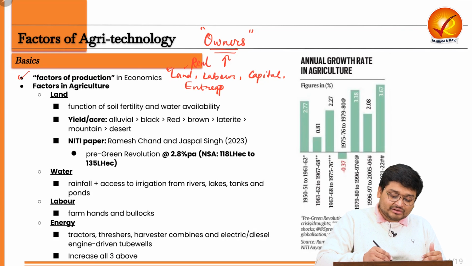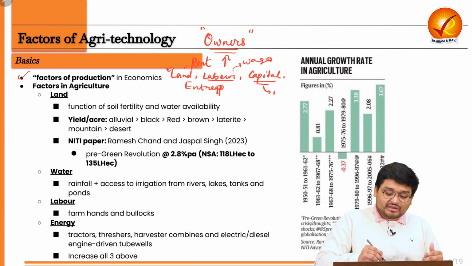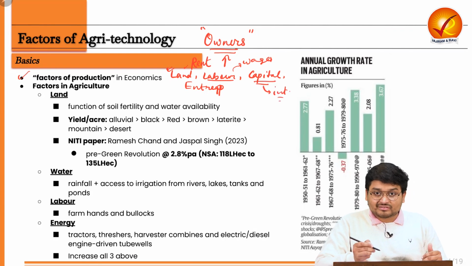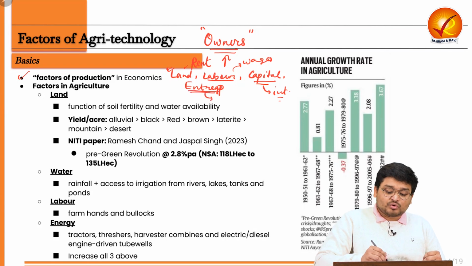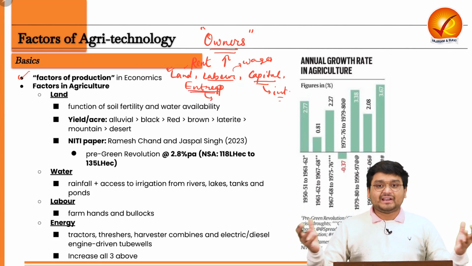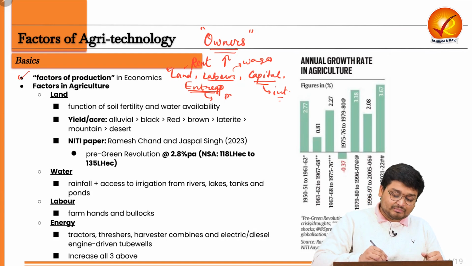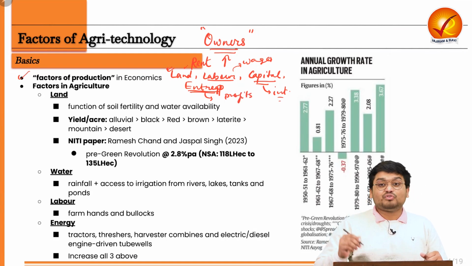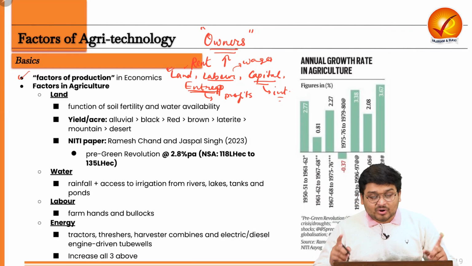So rent will be the income. Now the laborer will be getting the wages. Then the capital owners, they will be getting interest, such as the banks, right? Then the entrepreneurs who involve their mind, creativity, innovation, they will be getting profits. So these are the four factors of production in economics as a subject.